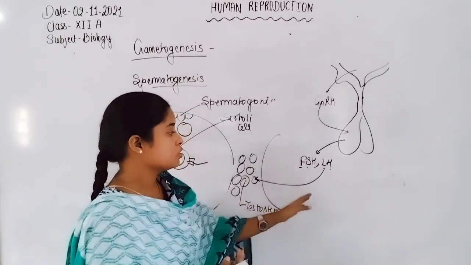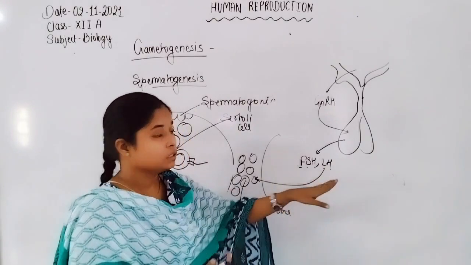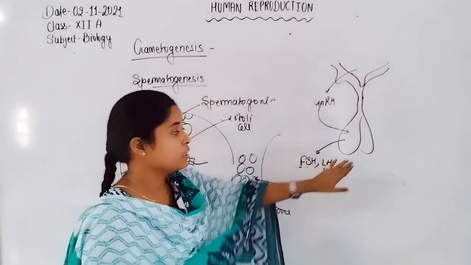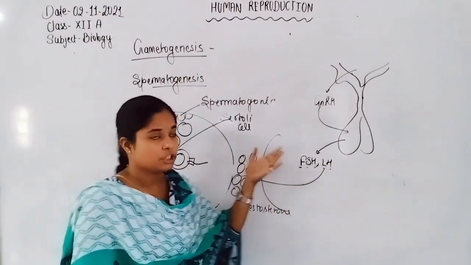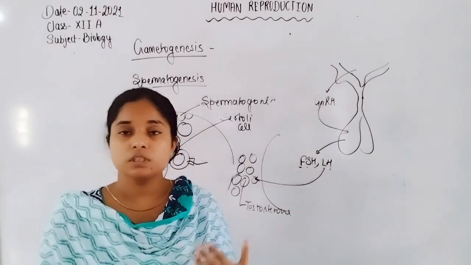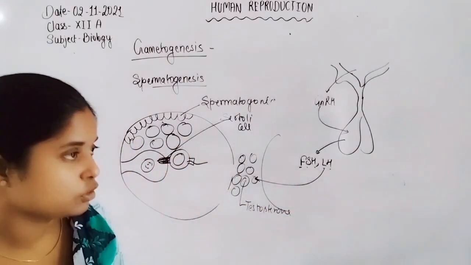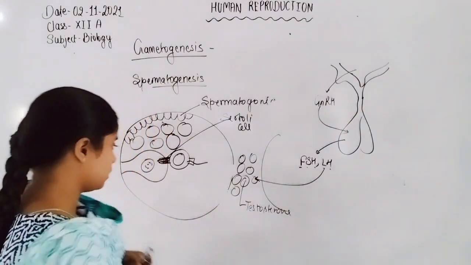The release of testosterone is stimulated by the LH hormone, which is a gonadotropin hormone released by the anterior pituitary gland, and the anterior pituitary gland is controlled by GnRH, gonadotropin releasing hormone secreted by the hypothalamus. So students, now that is the overall spermatogenesis. Now let us discuss the oogenesis process.